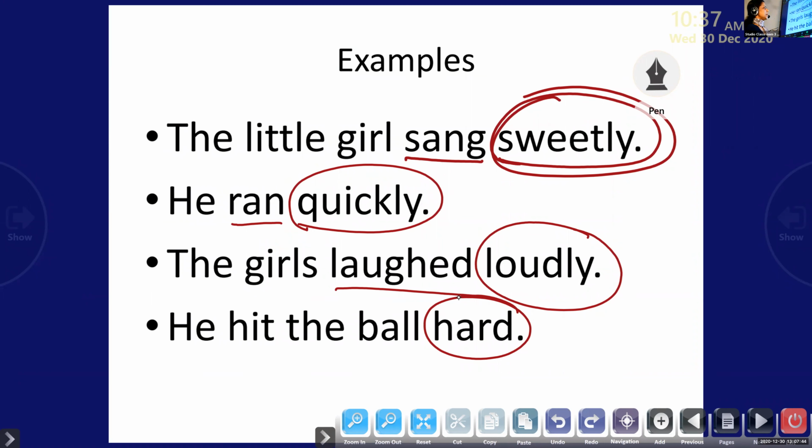Okay. Now ISL is going on, so you'll be watching football. So you know how the players are running. Okay. So he hit the ball hard. So hard is the adverb of manner here. It tells us how the action has taken place. Here it describes the verb hit. Is that clear to all of you? I hope it's clear.